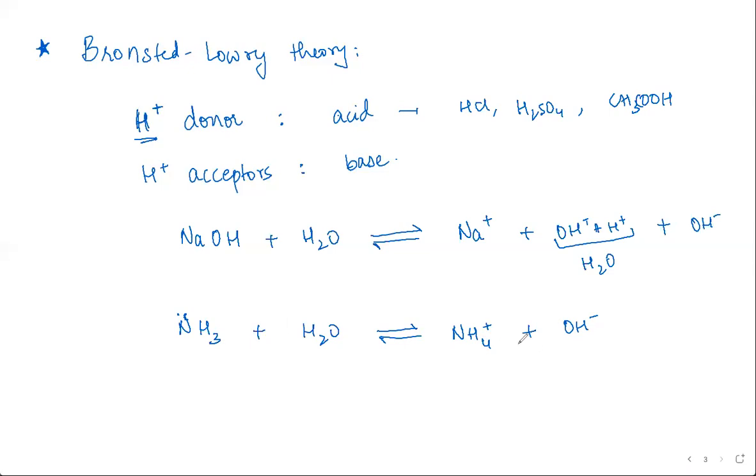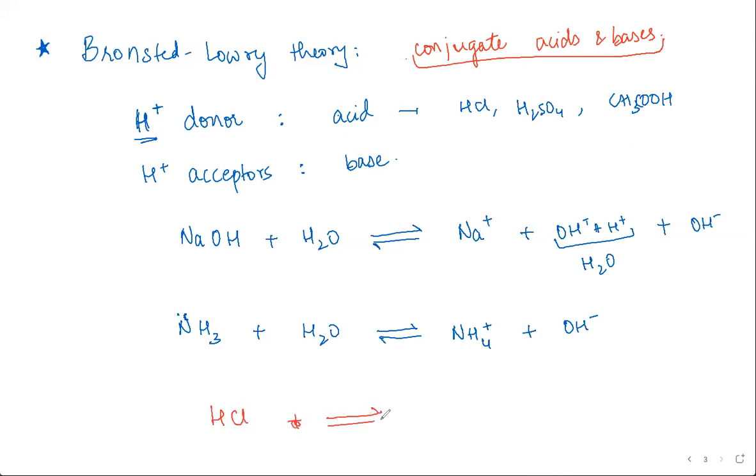Okay. So Bronsted and Lowry theory introduced new terms called conjugate acids and bases. Where does this concept come from? If we come back to the acid equilibrium, let's take HCl.